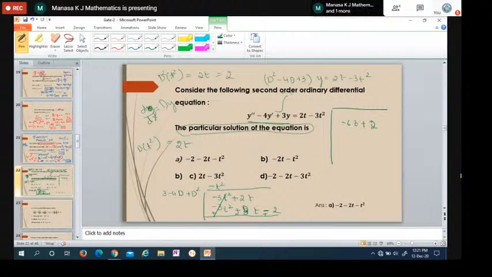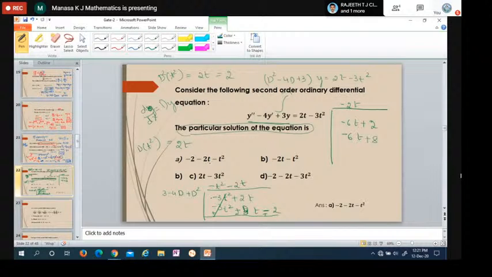So what do we have to multiply here? We have 3 and here minus 6t, so multiply by minus 2t. 3 into minus 2t is minus 6t. Then minus 2t, minus 2 into 3 is minus 6t. Then minus into minus is plus; 4 into 2 is 8. Then differentiation of t is 1, so 1 into 8 is 8. Then D square of 2t: differentiation of 2t is 2.